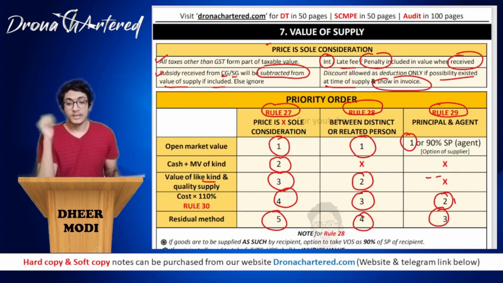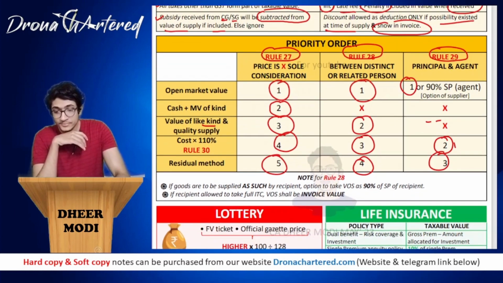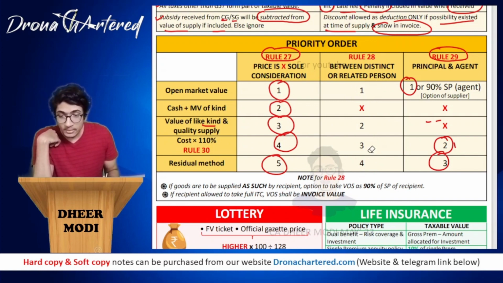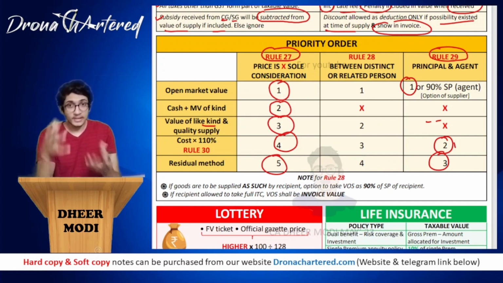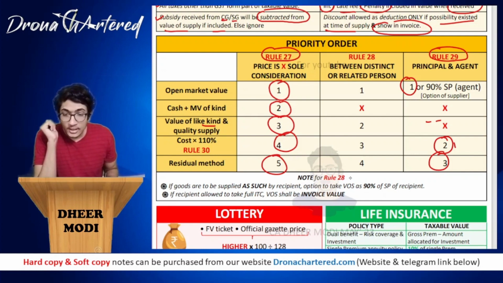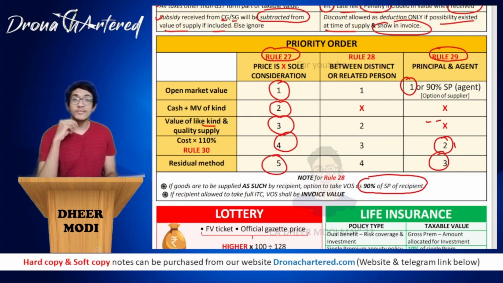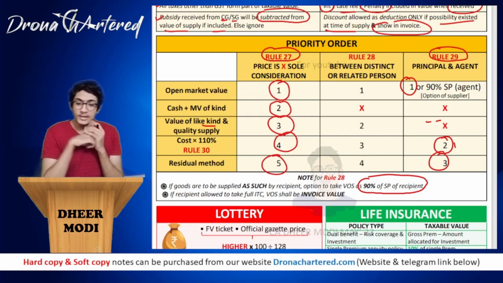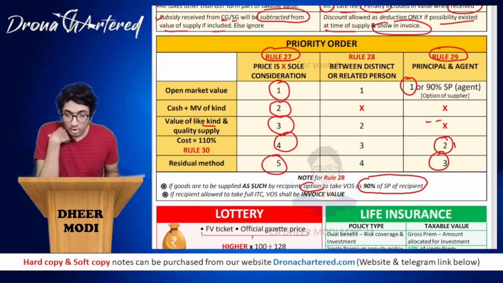And last is any residual method. Okay, if the goods are supplied as such by the recipient, so this is your rule 28. Okay, so rule 28, that is we are talking between distinct or related person. So if the goods are supplied as such by the recipient, that is whoever person is receiving the goods, if he receives the goods and as it is he sells it to the customer, then in such a case, there is an option to take value of supply as 90% of selling price of recipient. Same concept that we studied in principal agent. Over here also rule 28 has that option. Okay, so this is an option, remember.